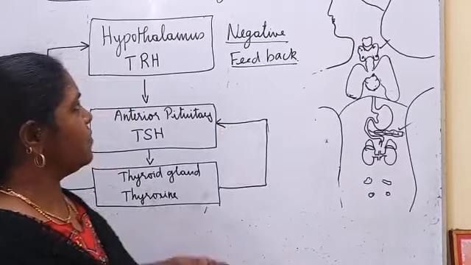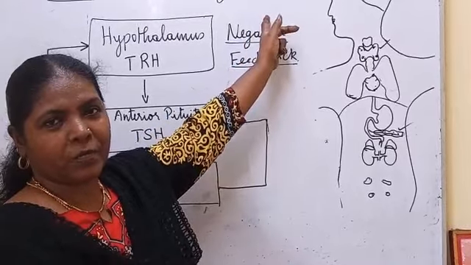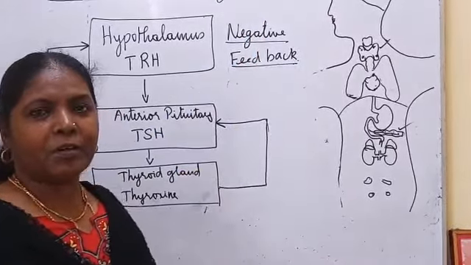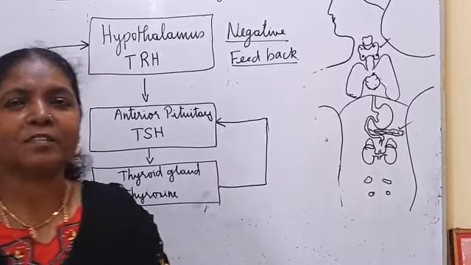Okay, so with this we are finishing the endocrine system, one of the important systems in our body. Next we are going to see the reproductive system. Okay children, bye.